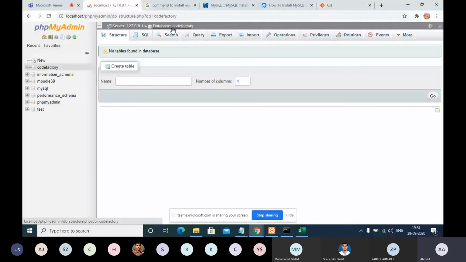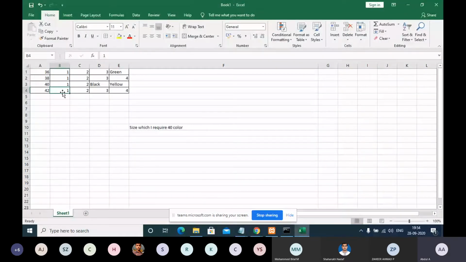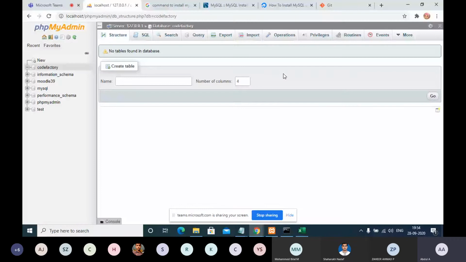Similar to Excel, we can create a number of tables and then store the data inside the table. For example, let me create a registration table with 5 columns.